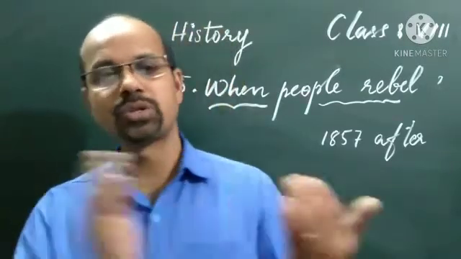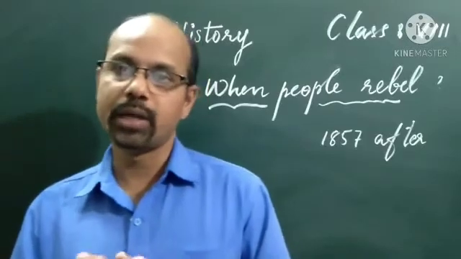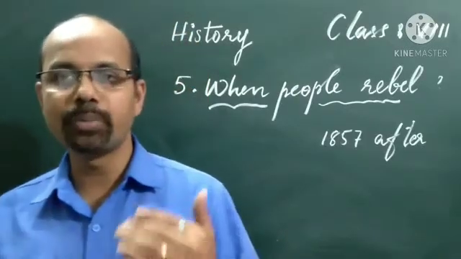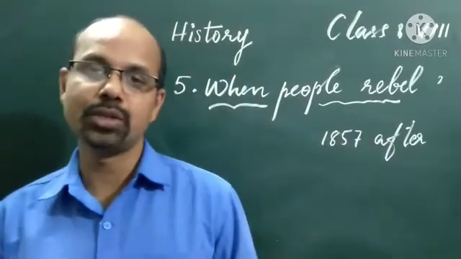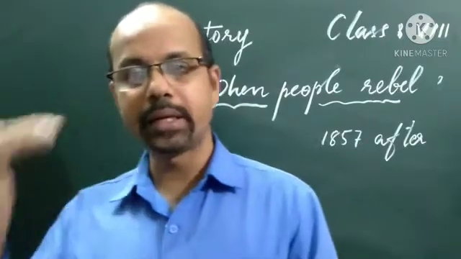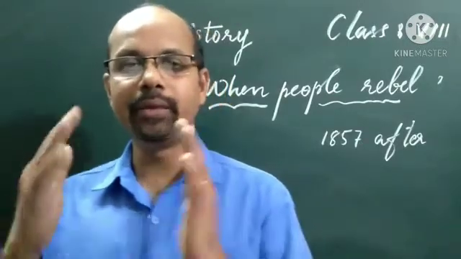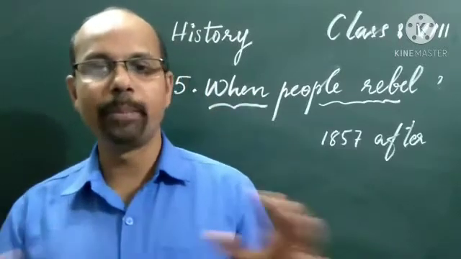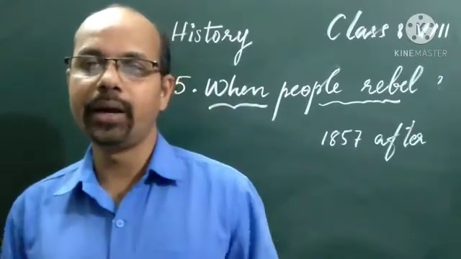Then Awadh was also annexed by the English East India Company. So the company even began to plan how to bring the Mughal dynasty to an end. Now, one by one, they were capturing territories. Finally, they were thinking about how the Mughal Empire should be ended or stopped.